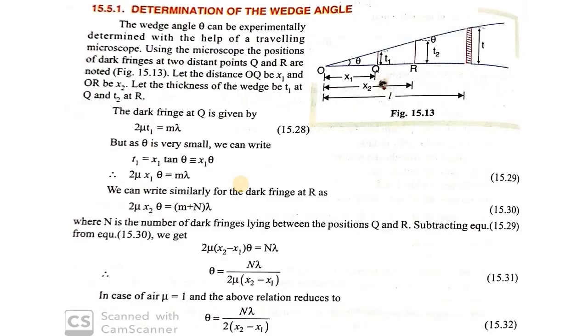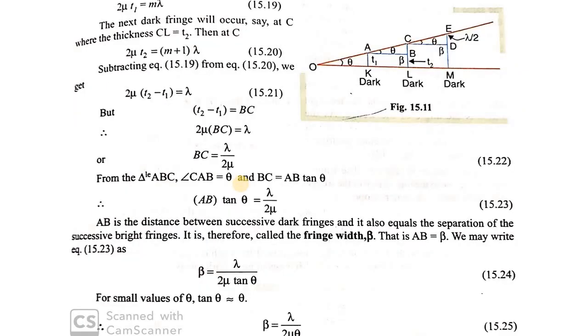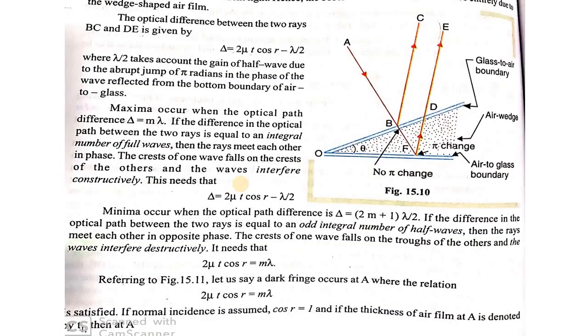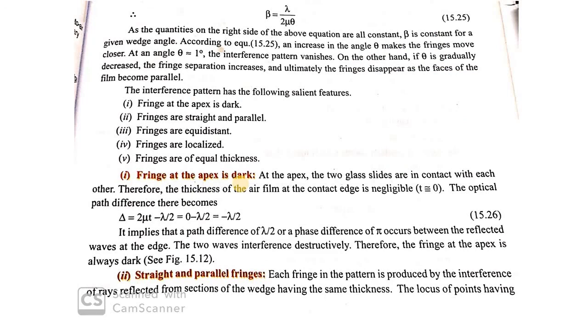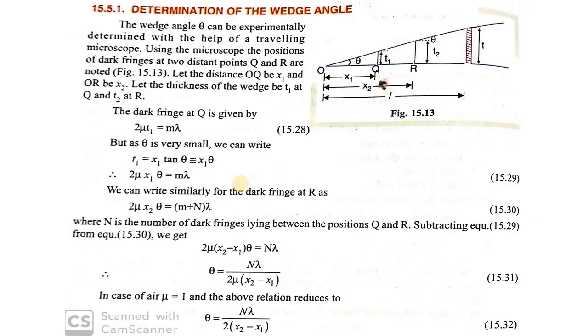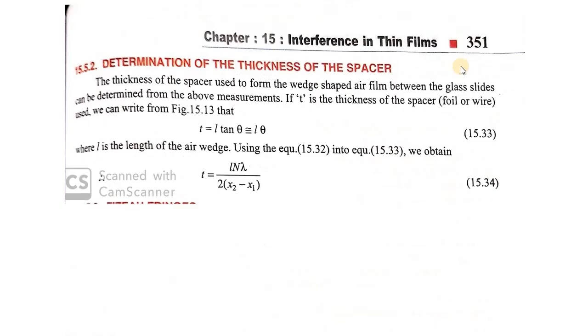That is how you determine the condition for destructive and constructive interference using a wedge-shaped film, how you get the fringe width lambda by 2 mu theta in a wedge-shaped film, what the salient features of the fringe pattern obtained with a wedge-shaped air film are, what the angle of the wedge is and how you determine it mathematically, and what the thickness of the spacer is that creates the wedge.